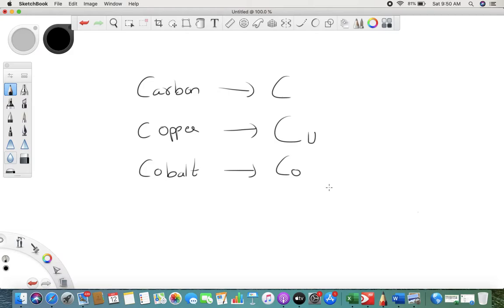Are you getting it? They take the symbol of that element's atom. Carbon is given as C. Cobalt is given Co. If one letter is occupied, they take two letters, and they don't take a third letter. That's why they use Cu for copper.